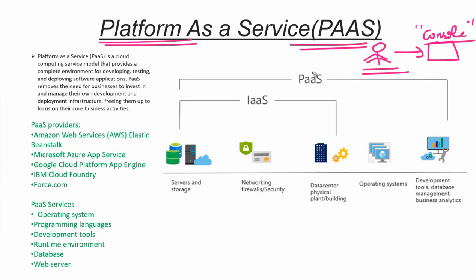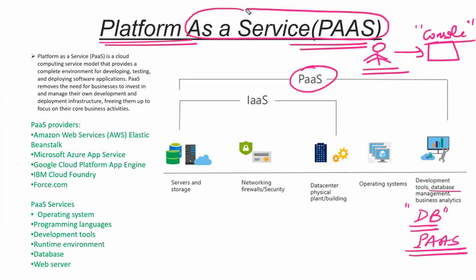Don't get confused with this. Let's suppose you are a developer and you want to run the database. If you want only a database, that is an example of PaaS. PaaS means Platform as a Service. Why is it written as a service? Because you are getting it like software as a service. You are getting a soft copy kind of thing, not a hard copy. You are only getting those things as a service, hosting your data in the platform.